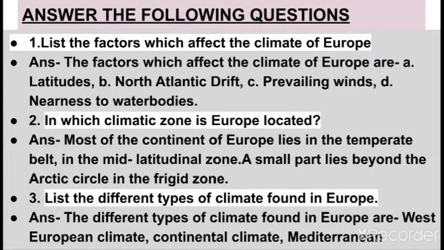So the answer you will write: the factors which affect the climate of Europe are latitudes, North Atlantic drift, prevailing winds, nearness to water bodies.